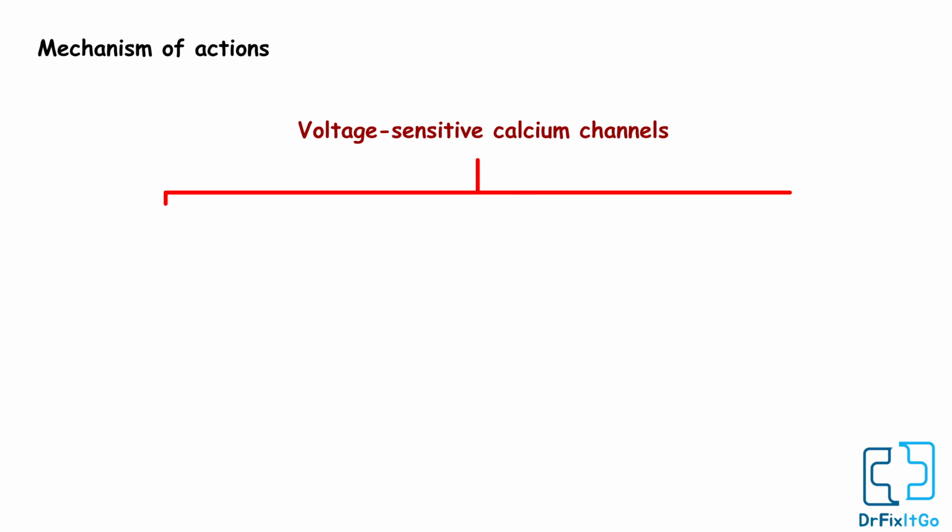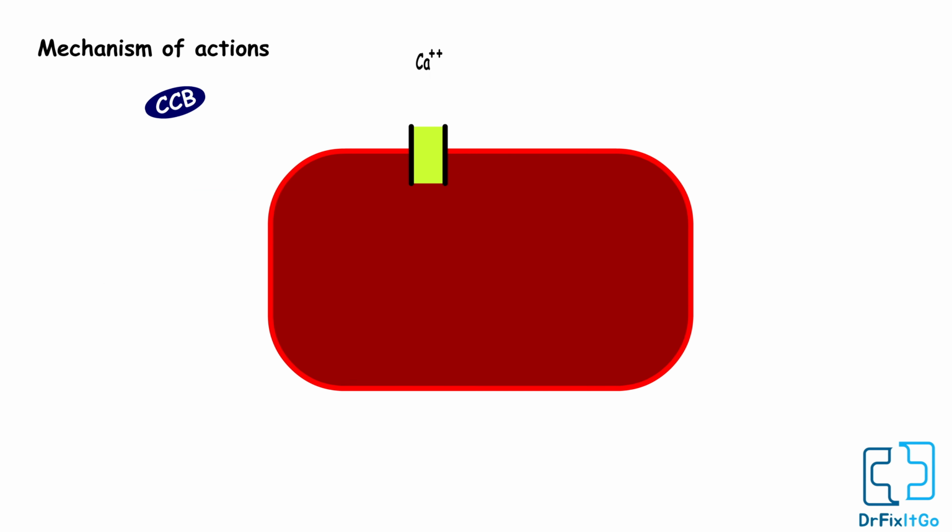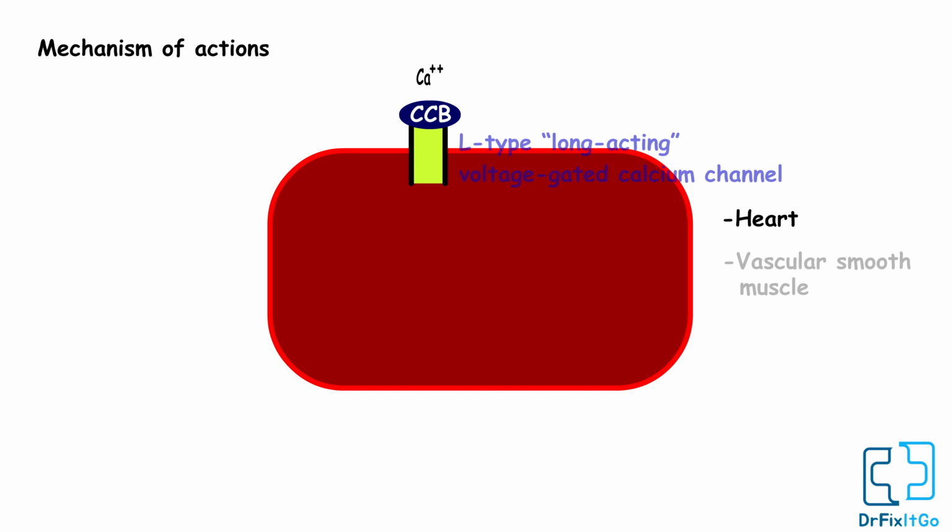Mechanism of action. There are three types of voltage-sensitive calcium channels: L-type, long-lasting current; T-type, transient current; and N-type, neuronal. Calcium channel antagonists block the inward movement of calcium by binding to the L-type long-acting voltage-gated calcium channels in the heart, vascular smooth muscle, and pancreas.